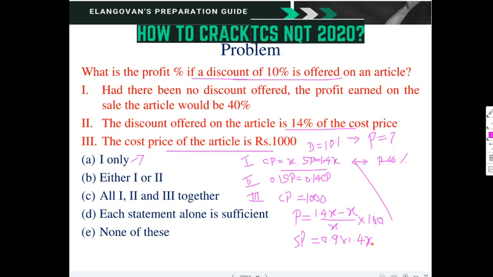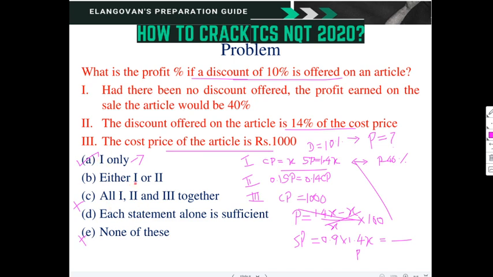Now you will get some value here as SP in terms of x, and CP is x. So this minus x, divided by x, into 100. We will get a profit percentage, correct? Even with the first statement alone, we can find it out. This is correct. Now statements 1 and 2 together are not required. Each statement alone is sufficient. We have to check. One option we have got, so these two I am ruling out.